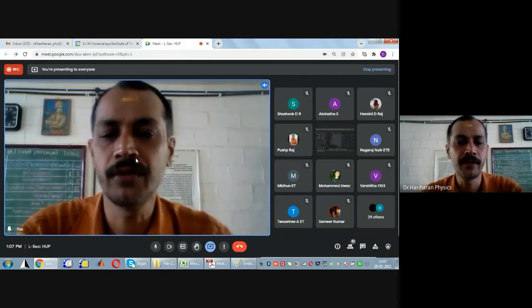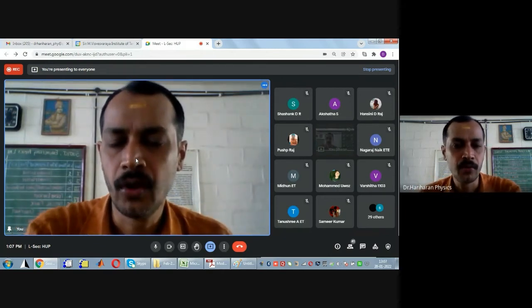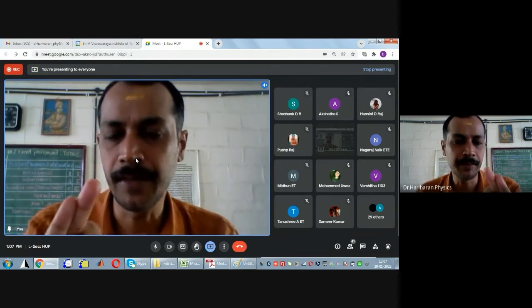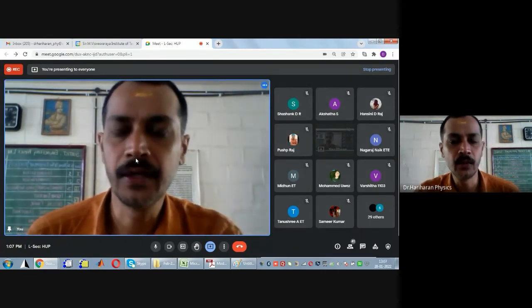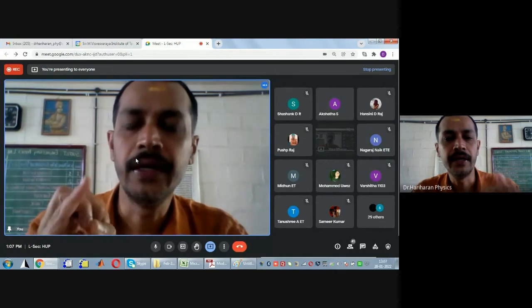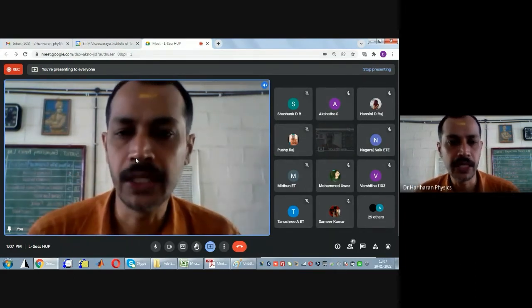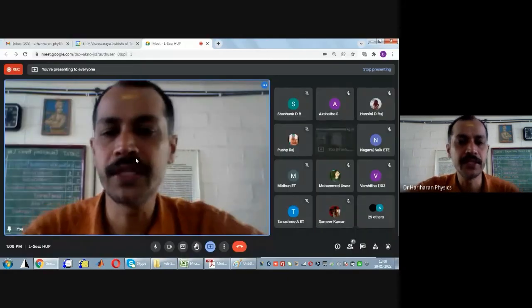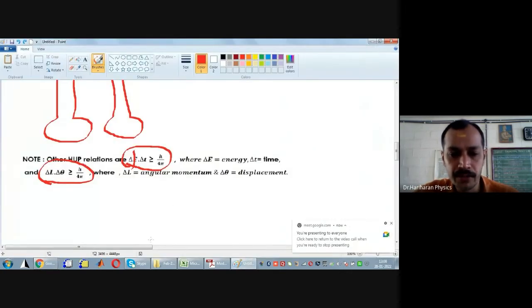So how many forms of Heisenberg's uncertainty principle are there? 3. The first one being position and momentum. These are in conjugate pair with each other. Likewise, you have angular momentum and angular displacement. The third one is energy and relaxation time of a process. These are in harmonic conjugate with each other. Okay, so with this, now we'll look at what is the physical significance of Heisenberg's uncertainty principle.